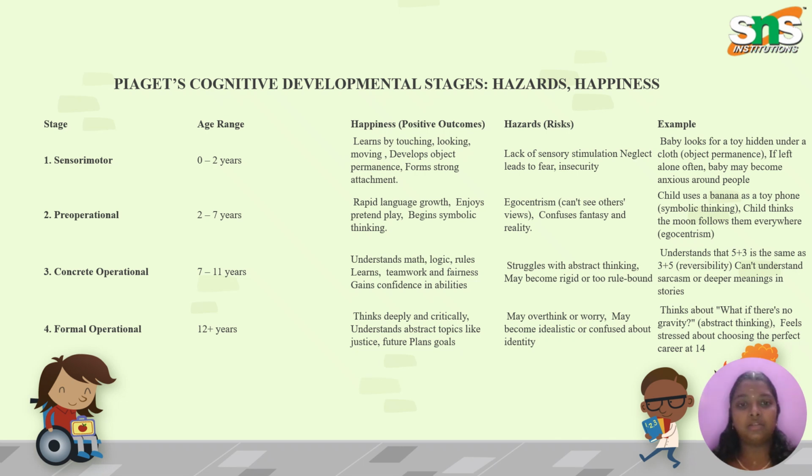Next is Piaget's cognitive developmental stages. In this, both hazards as well as happiness are there. First is the sensorimotor stage. This age ranges from 0 to 2 years. Happiness: what are the positive outcomes in this stage?